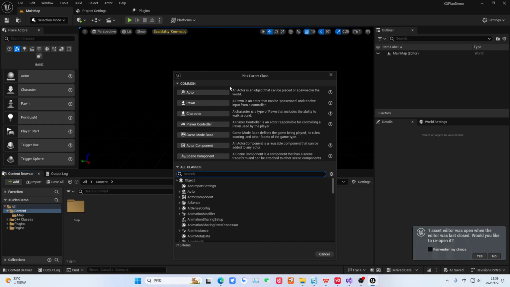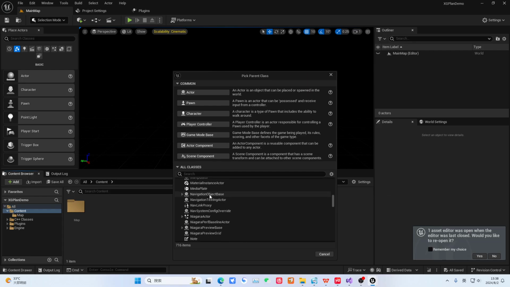When we create a new one here, there is an all classes option. You will see that each level is derived from UObject. These are all classes. Then after Actor, it goes layer by layer to Pawn and Character, right? After Pawn comes Character, right? This is the concept of such classes.